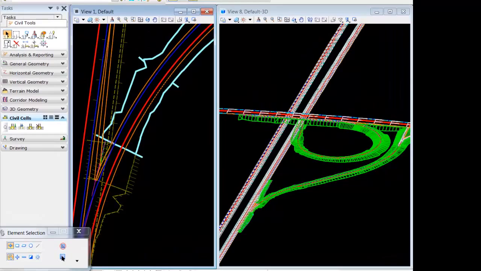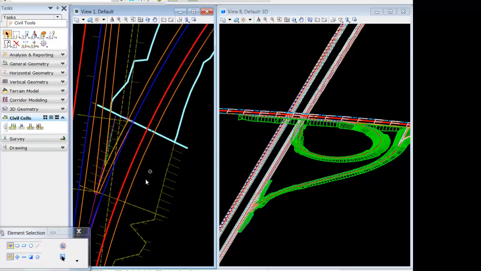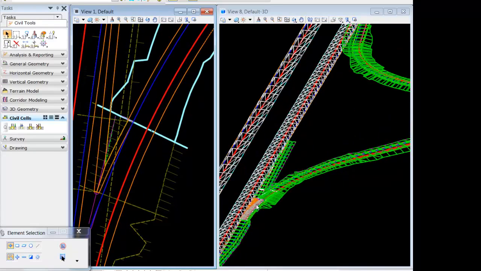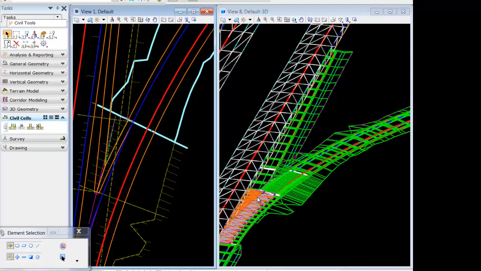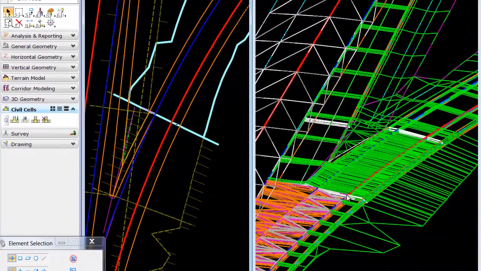Okay, with our ramps constructed, we'll next focus on applying super elevation. I'm going to zoom down in. You see in 3D here, I've zoomed into a critical area on the cell. Now, this cell is made up of many different meshes and components.